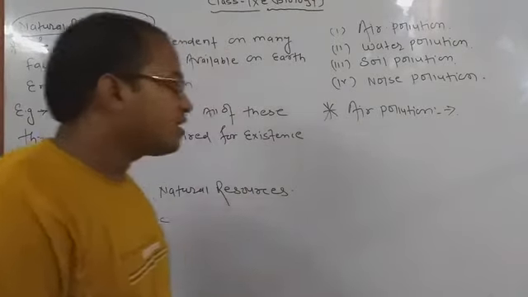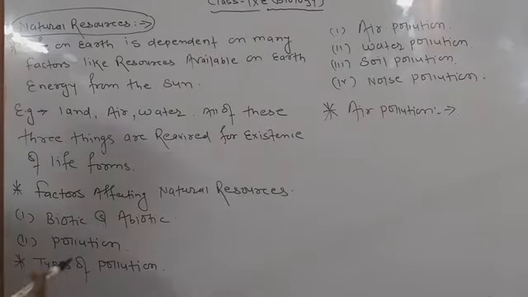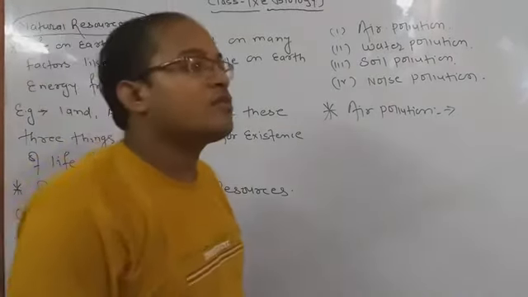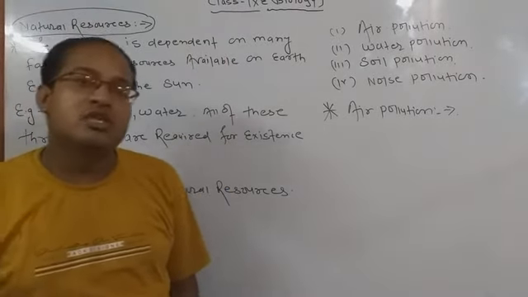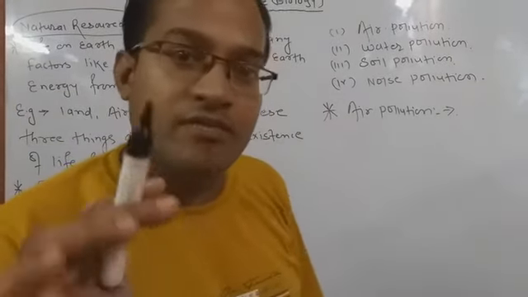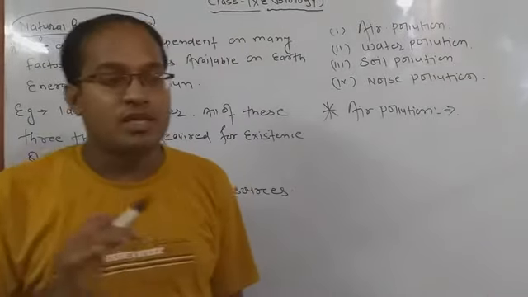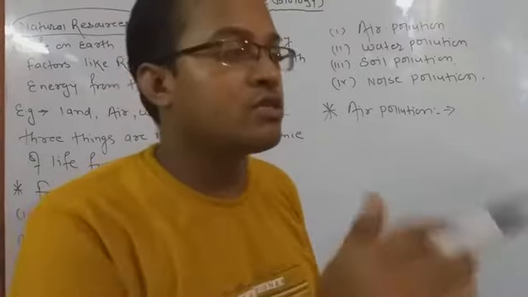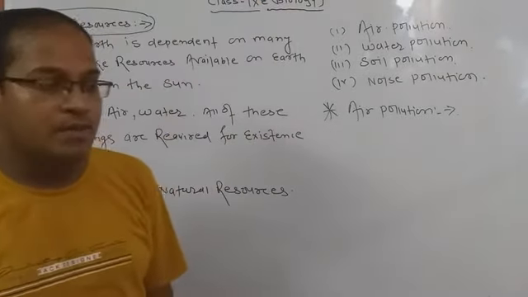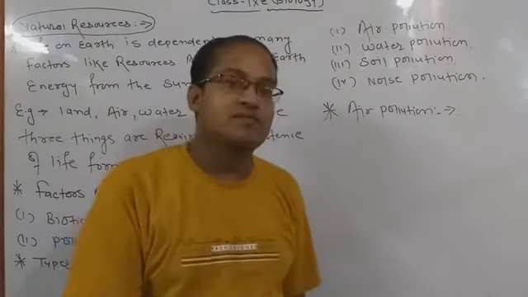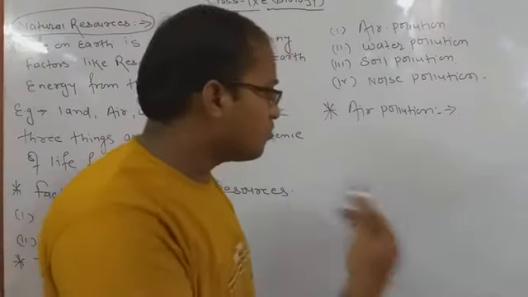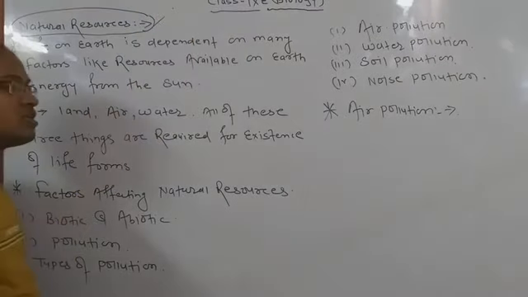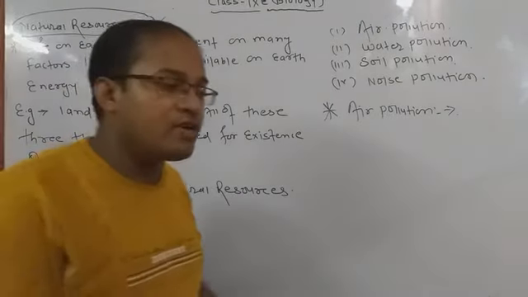So here we have to discuss how natural resources are distributed on our earth. For your kind information, I want to tell you that natural resources are generally distributed in different types of regions. In a hills region, there are different types of natural resources. In the Himalayan region, there are also different types of natural resources, and so on across the earth, natural resources are distributed in different manners.